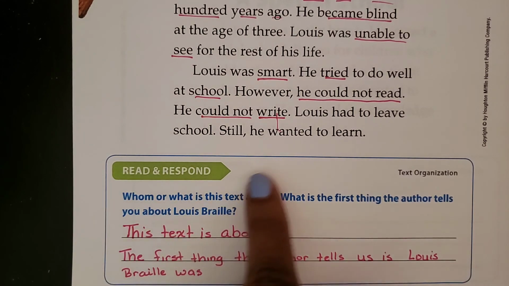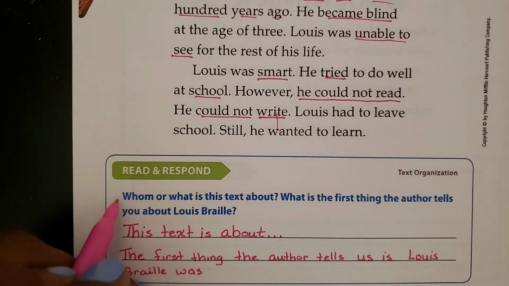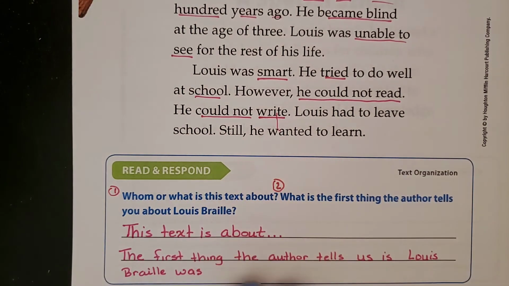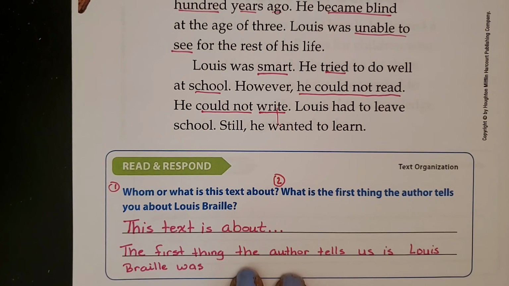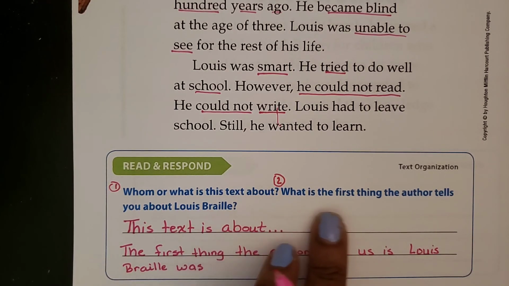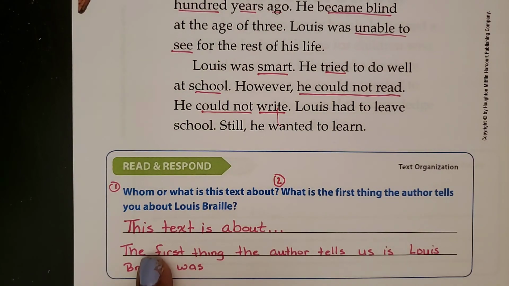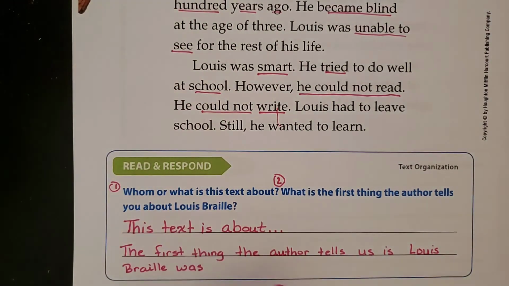So this page consists of 2 questions. We have question 1 right here. And then we also need to answer question 2. Sometimes some of you only answer 1 question. Question 2 says, what is the first thing the author tells you about Louis Braille? You can go back and look in the story. What was the first thing that they told us? And I started the sentence. The first thing the author tells us is Louis Braille was.